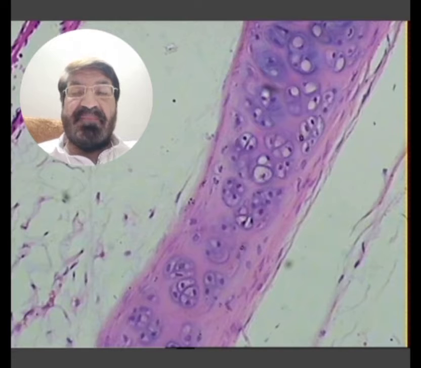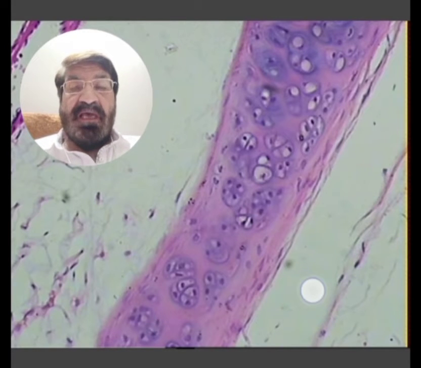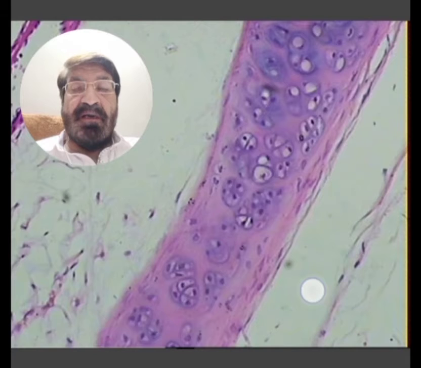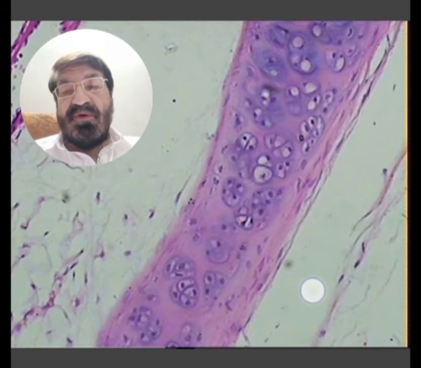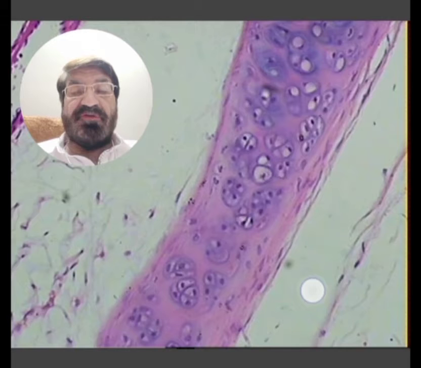Always in the connective tissue there are fibers, there is a ground substance, and there are cells. The cells of the cartilage are known as the chondrocytes, and chondrocytes are the cells which are present in their chambers which are known as the lacunae. And you can see that the cells are present in the form of the isogenous groups.